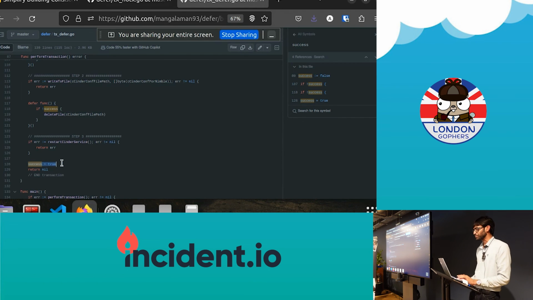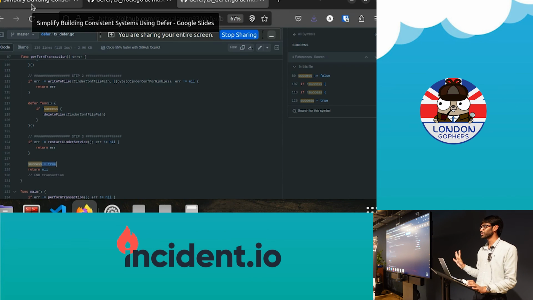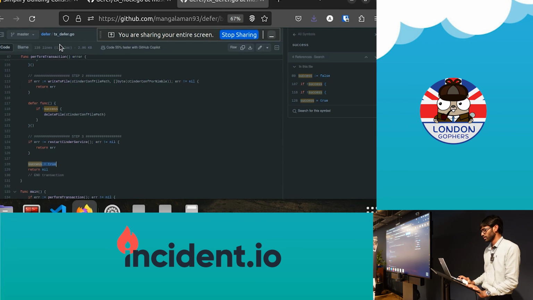Everything works, right? I thought this was really cool, and the coolest thing is if you had to do it without defer, it would be such a challenge, such a pain, right? If you have to add one more step, you'll just add step 3, undo step 3, and you're done. Step 4, undo step 4, and you're done. You don't have to worry about, oh, what if step 3 fails? I have to undo step 2 and 1, but if step 4 fails, I have to undo 3, 2, 1. You don't have to worry about all that stuff.